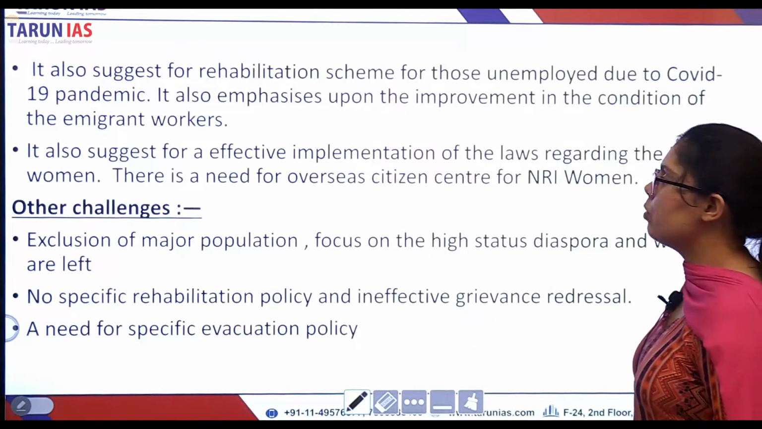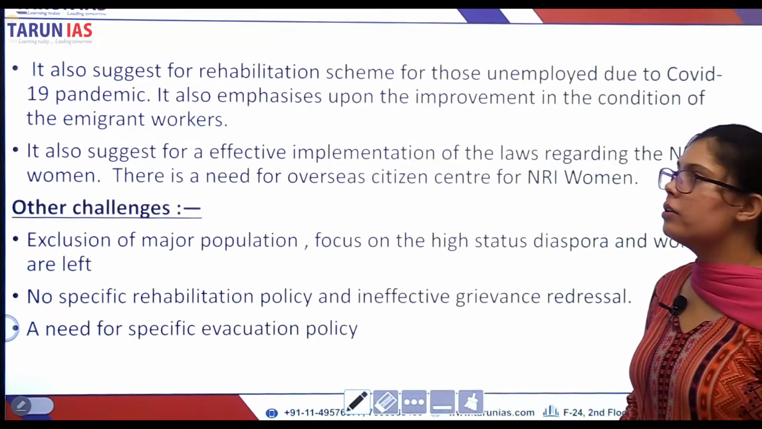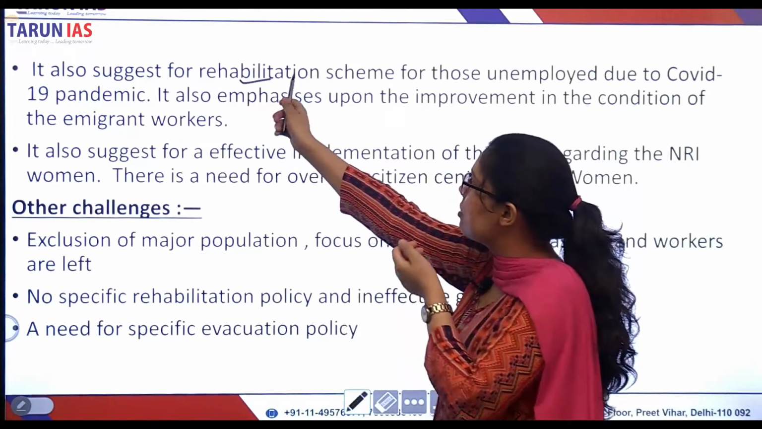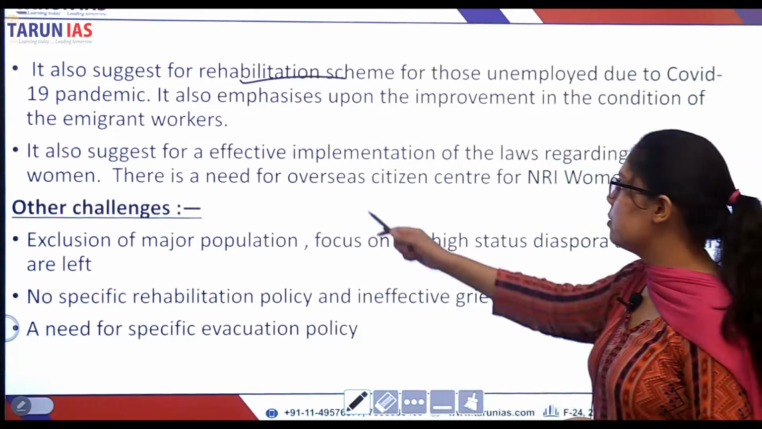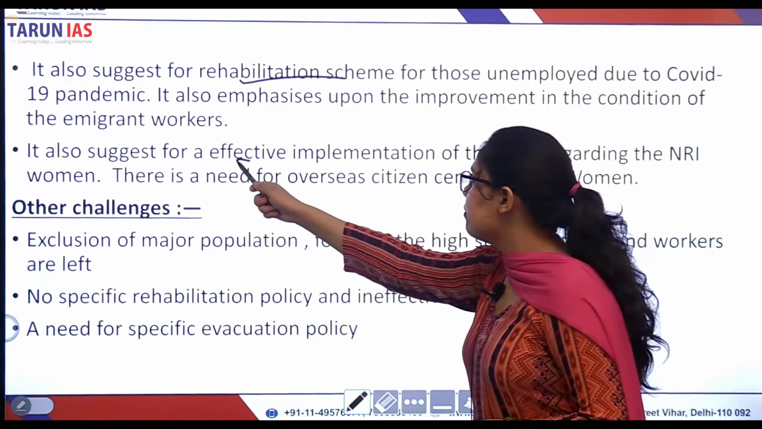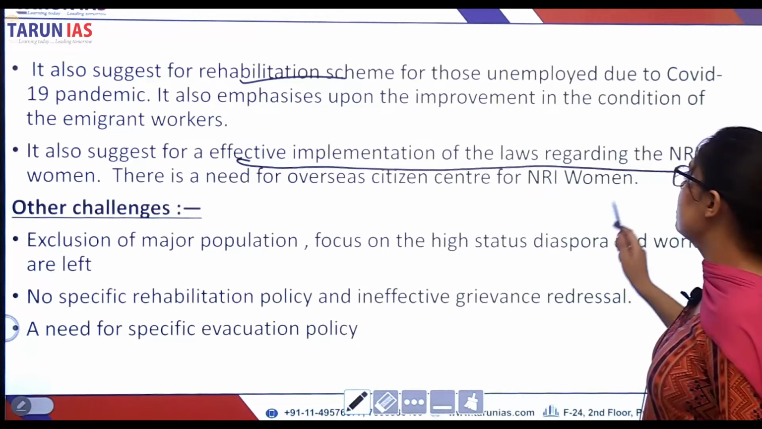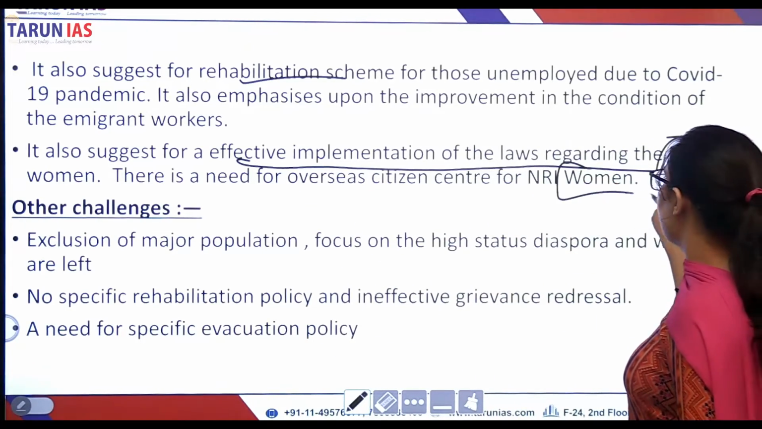Right. So there is no effective evacuation policy. There is no effective rehabilitation scheme. So the report takes notice of these things. Effective implementation of the laws regarding the NRIs, especially the women.